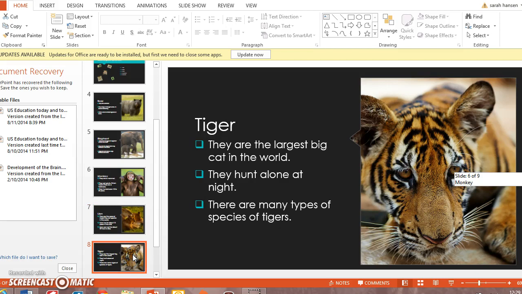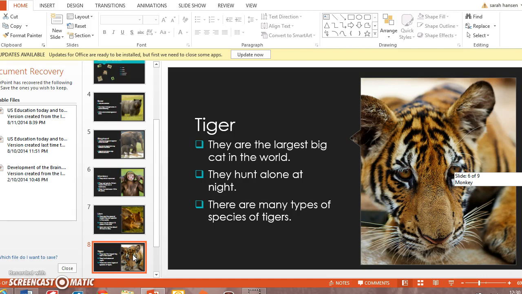The tiger is the largest cat in the world, right above the lion. And they always hunt alone at night, which I thought was very interesting. So you may want to look into that a little bit more to see why they hunt alone at night. You would think that they'd want to hunt together in a pack. There are also many species of tigers.